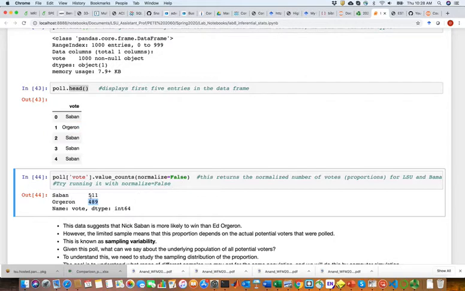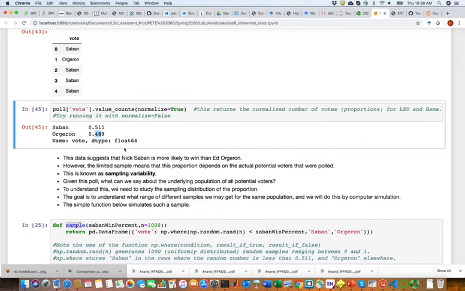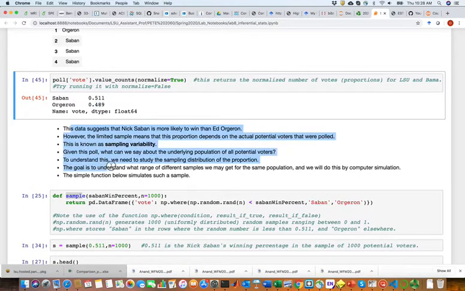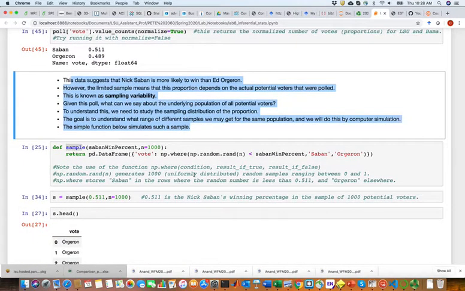So you can convert that to percentages by dividing by the total number of people, which is 1,000. And that's what you get when you use the argument normalize equals true. So I run it now and you see 51.1%. It's saying they will vote for Saban, and 48.9 are indicating they will vote for Orgeron. Again, this is just a poll before the actual election. And I'll leave it up to you to read this. We already discussed this in class.